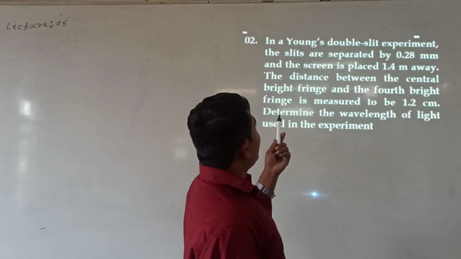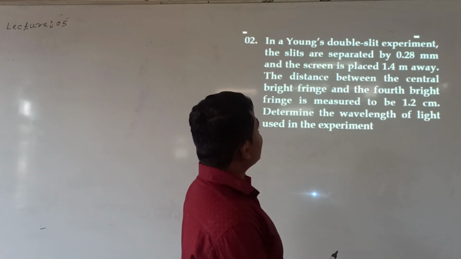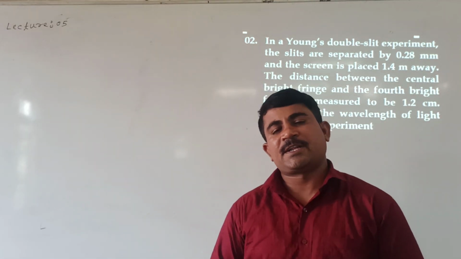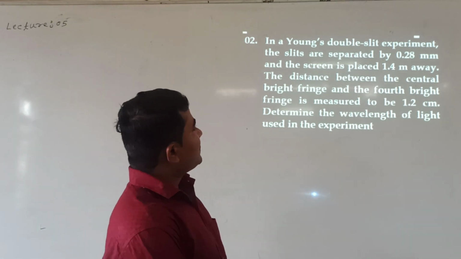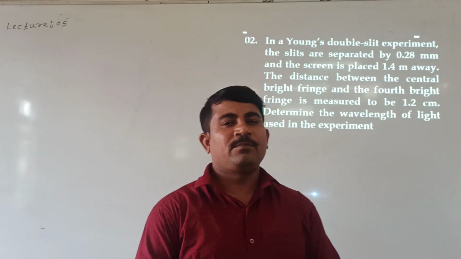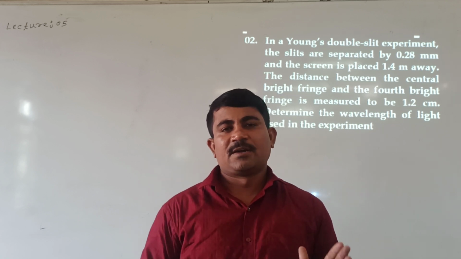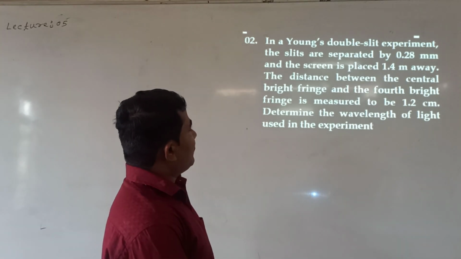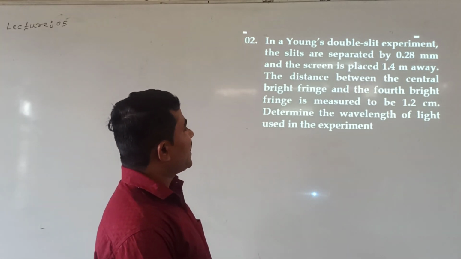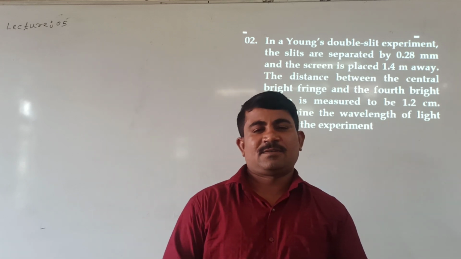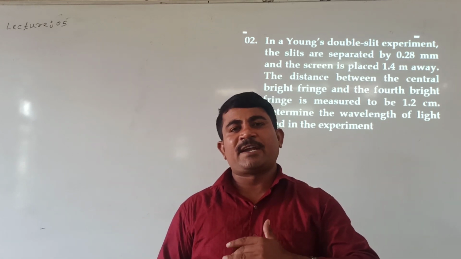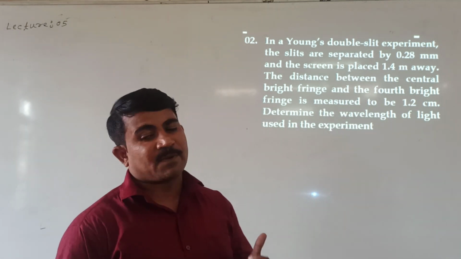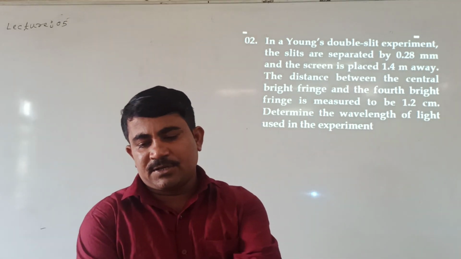In Young's double slit experiment, slits are separated by 0.28 millimeter. Distance between slits given, that is 0.28 millimeter. And the screen is placed 1.4 meter away from the slit. Distance between slit and screen given, 1.4 meter. The distance between central bright fringe and fourth fringe is measured to be 1.2 centimeter. Distance from central bright fringe to fourth, n is equal to 4. Determine wavelength of light used in experiment.